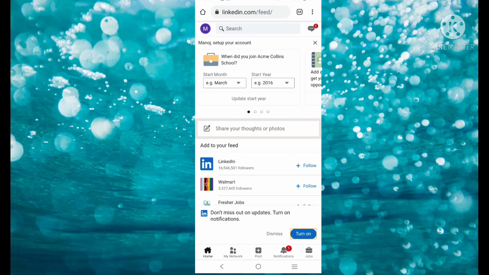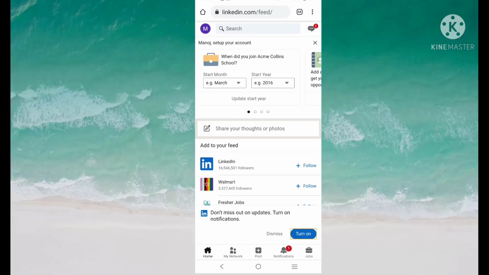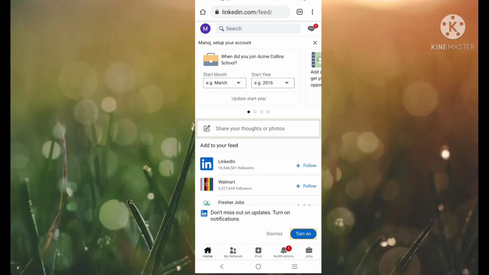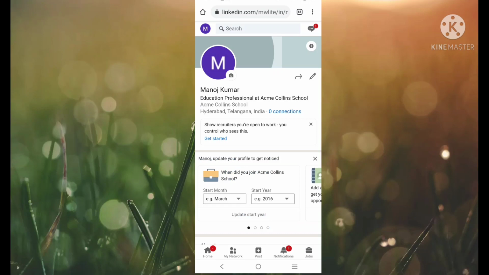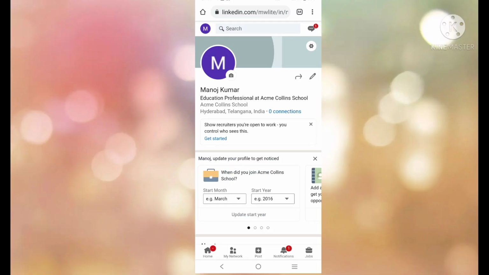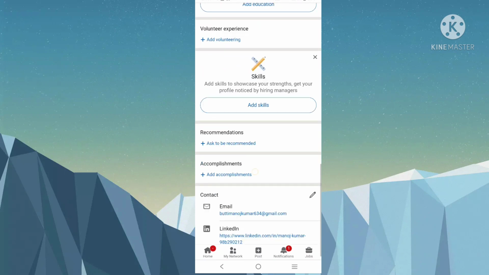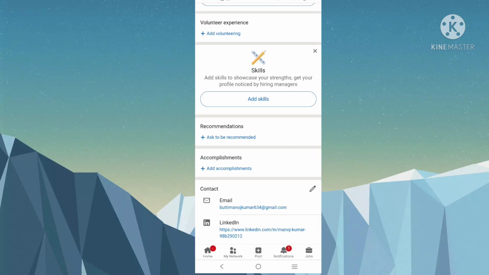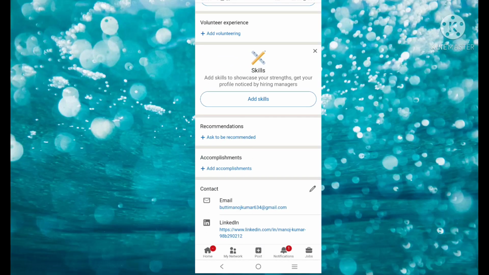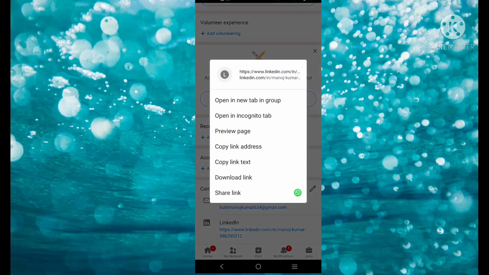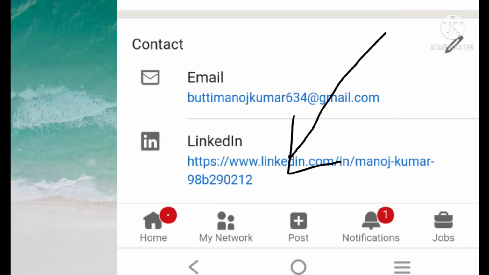and log in. After coming to LinkedIn you have to click login. After clicking on login, you will find your profile on the left side. Click on that profile, and after clicking on the profile, scroll down. After scrolling down, at the bottom you will find your profile link here. Okay, this is the profile link.